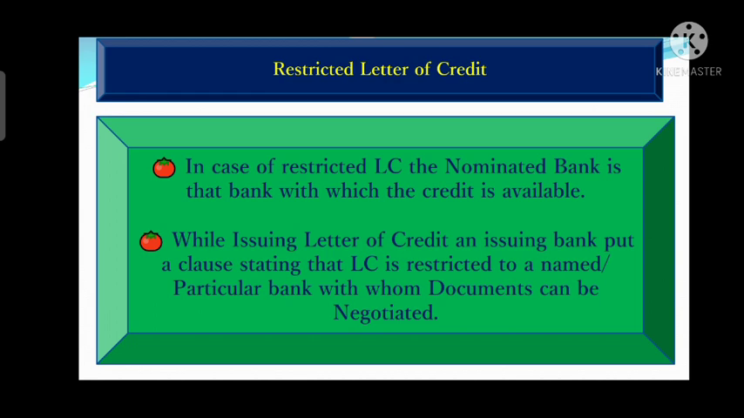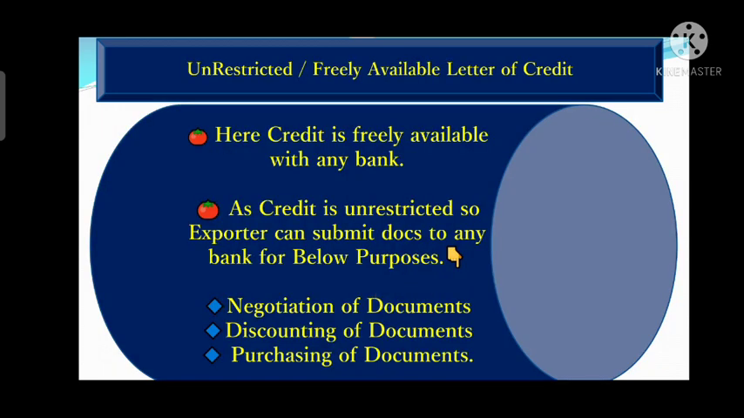That nominated bank can be any bank, which will be specified under the LC. Whenever the LC is issued by an issuing bank, it will put in a clause stating that the LC is restricted to a specific, named or particular bank. Whenever the exporter needs to negotiate those documents, it has to submit them to that particular bank only under restricted LC. Now we're going to discuss unrestricted or freely available LC.